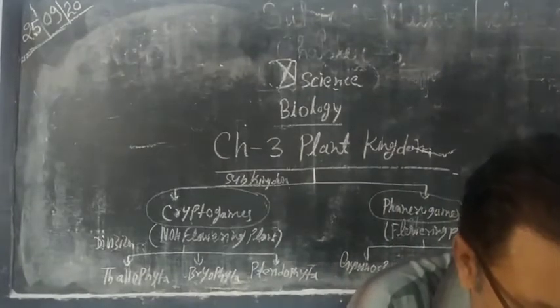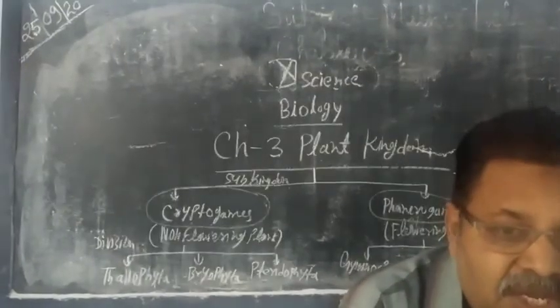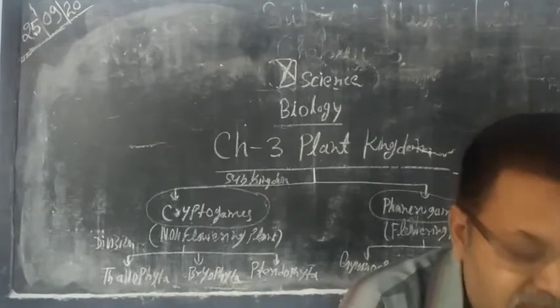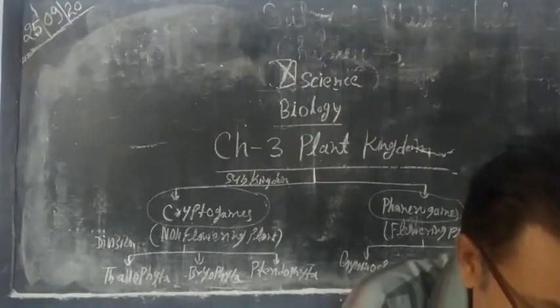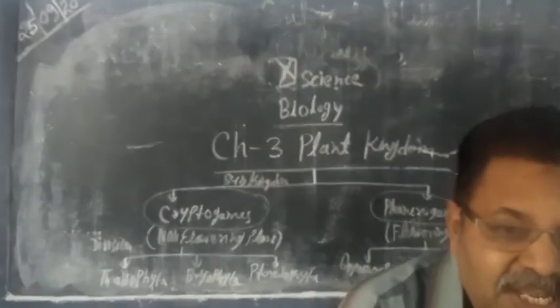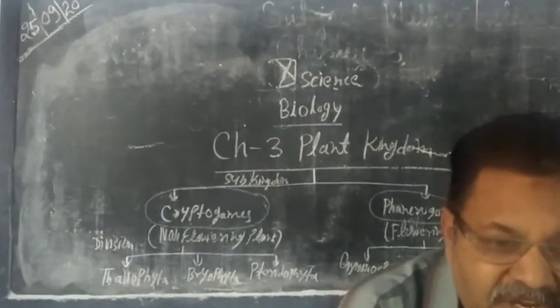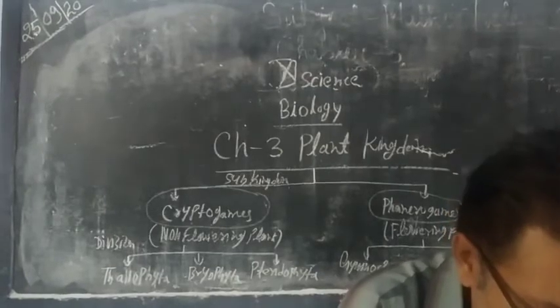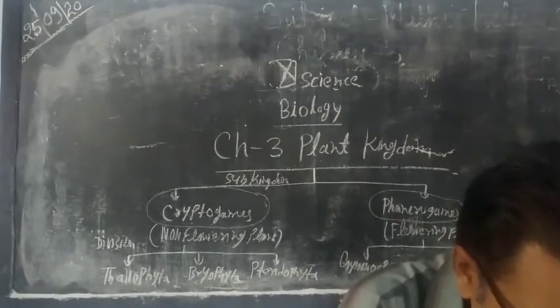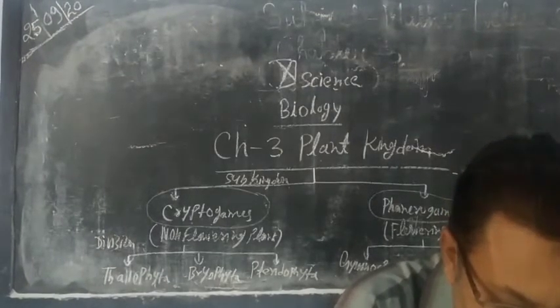Now reproduction. Reproduction in algae takes place by three modes. First one is vegetative reproduction. The mode of vegetative reproduction takes place by fragmentation. It means that algae divide into several fragments and each fragment produces new offspring. Next one is formation of bulbils.